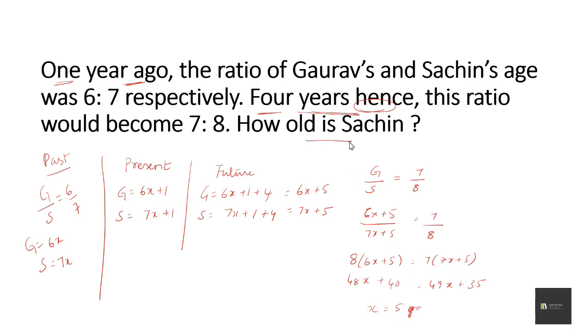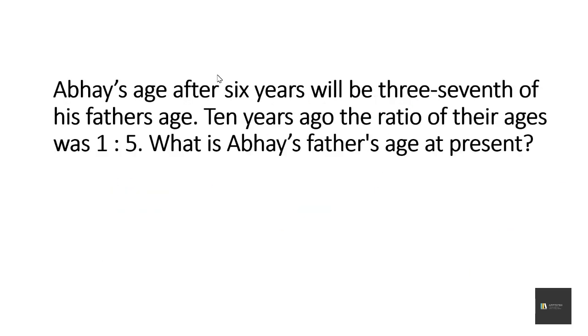So they have asked how old is Sachin, that is the present age of Sachin is 7x plus 1. So 7 into 5 plus 1, that is 36 years. Moving on to the next question.